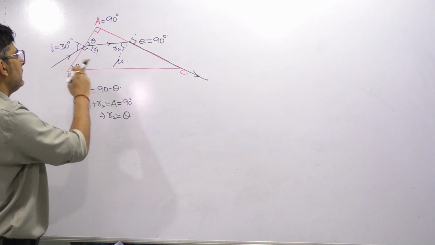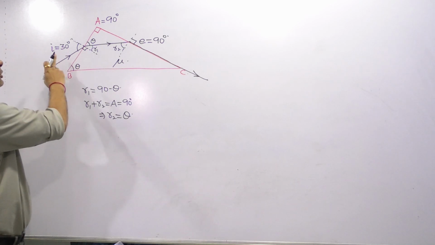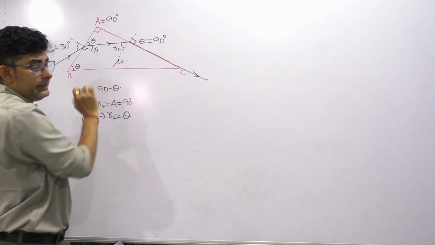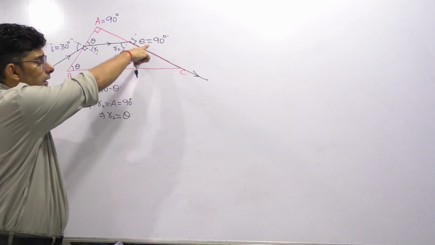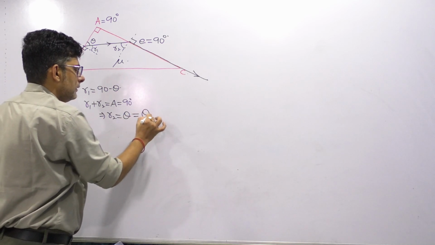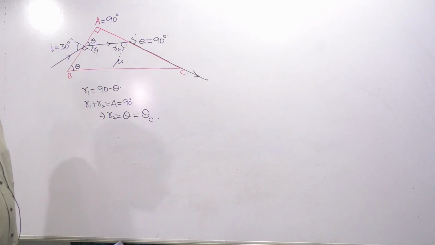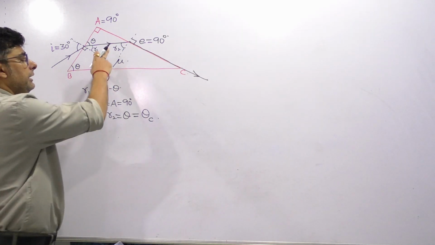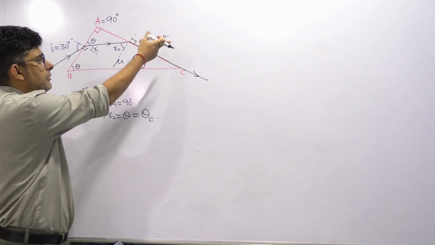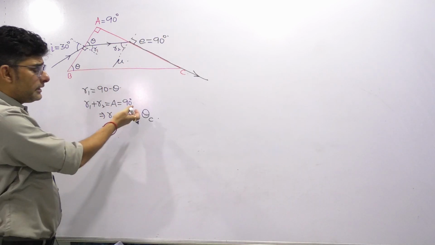Now how to get the value of mu? You can see e is 90. Whenever in the rarer medium the angle is 90 degree, can I say that R2 will be the critical angle? Whenever the ray has an angle 90 degree in the rarer medium, then in the denser medium the angle is known as the critical angle.